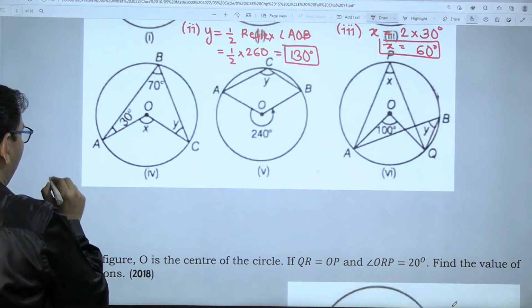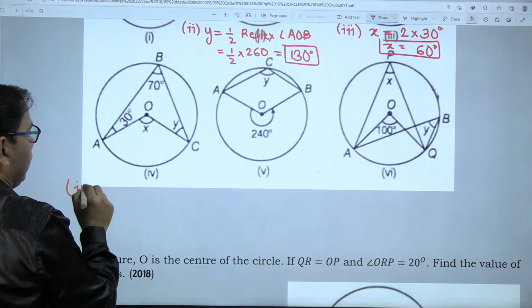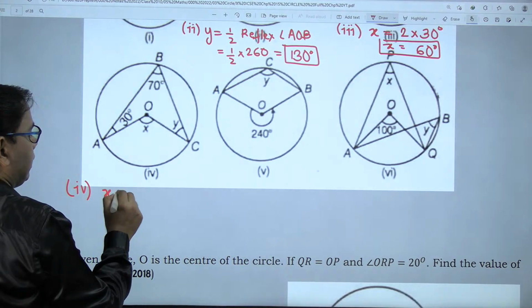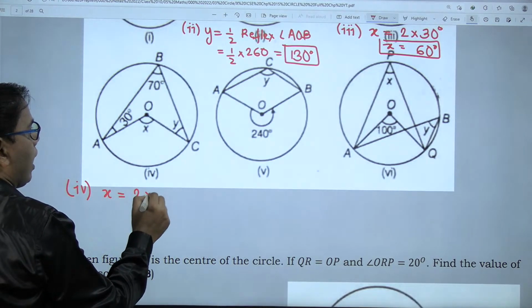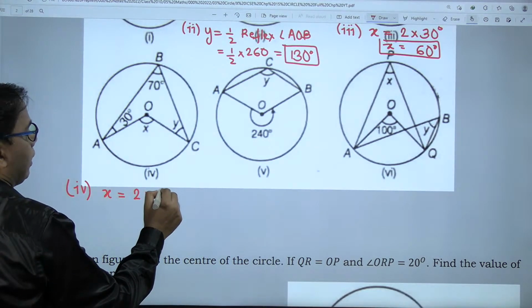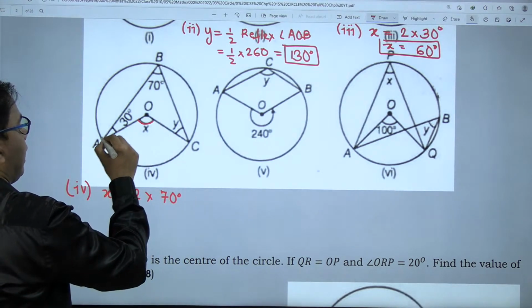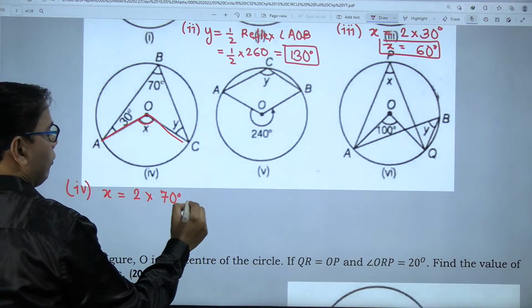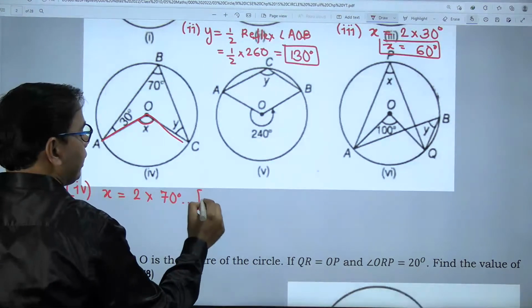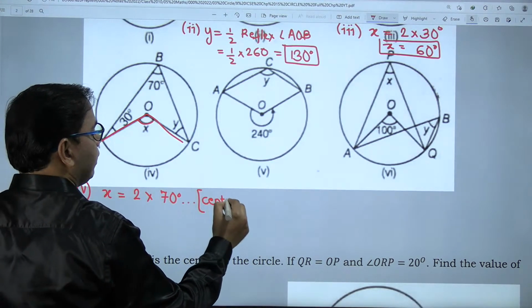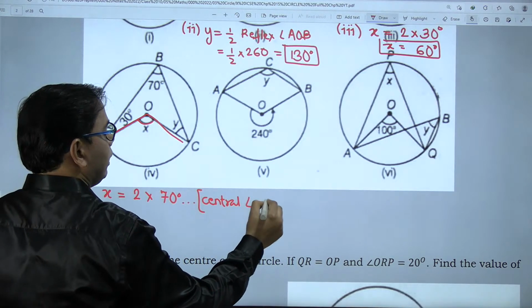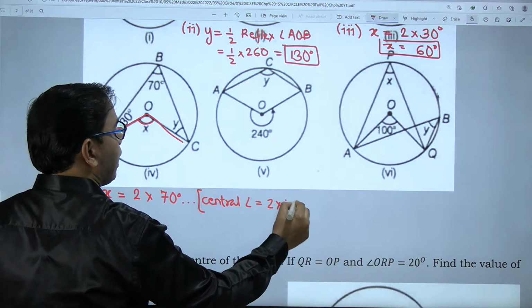This is question number 4. Can I say x is a central angle? So this is twice what? The inscribed angle. My inscribed angle is 70 degrees. If I am writing the reason, I can write it this way also: the central angle is twice the inscribed angle.